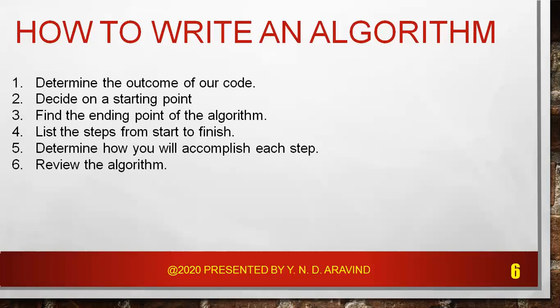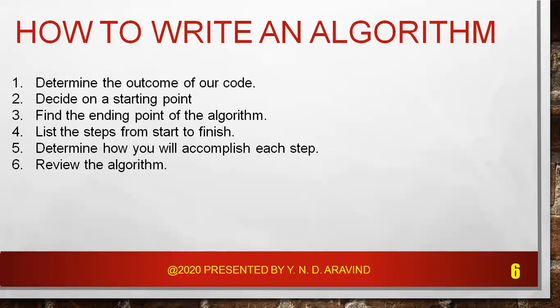So here our steps may look like this. First of all, we need to search for a recipe online. Then look for the ingredients we already have in the kitchen. Then we need to make a list of ingredients we need to get from the store. And then we need to buy the missing ingredients. And then we need to return home. And we need to prepare the pizza. And we need to remove the pizza from the oven. So these are the steps we need to follow for the list of steps from start to finish.